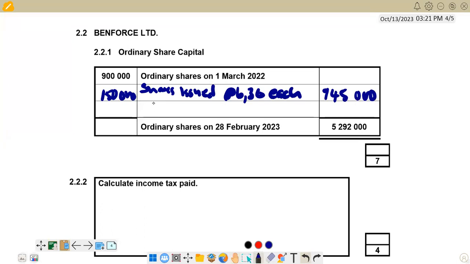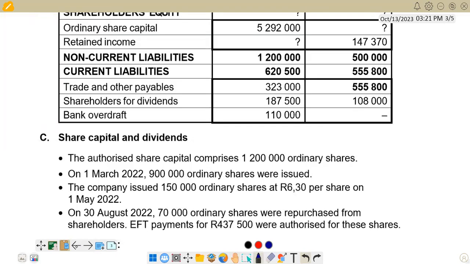Right. So that is what we have in terms of shares that were issued. Then we go back again to check in terms of the repurchase, what transpired. And then we are told that on 30 August 2022, 70,000 ordinary shares were repurchased from shareholders. EFT payments for 437,500 were authorized for these shares. Right.